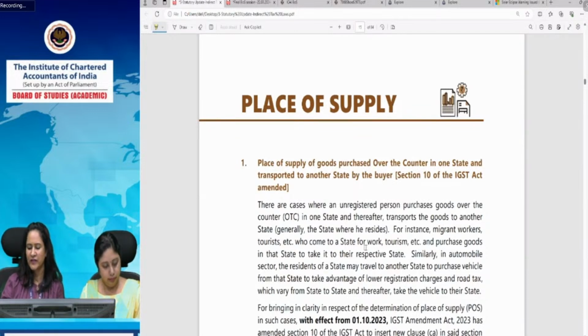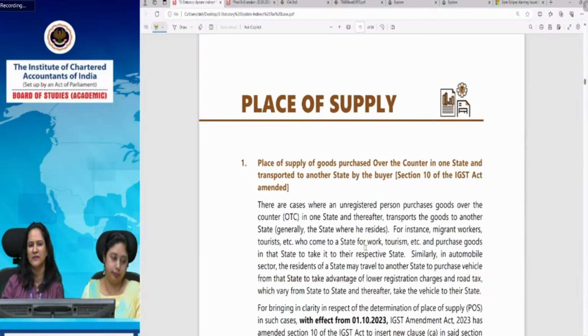With effect from 1st October 23, this amendment has been made by the IGST Amendment Act, that the location as per the address of such person recorded in the invoice issued in respect of the said supply would be the place of supply. So what would be the address in that case? Even if somebody has mentioned only the name of the state, that name of the state would amount to the address of the person who has bought anything over the counter.